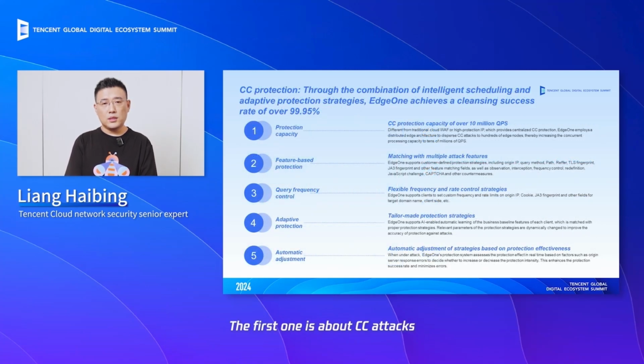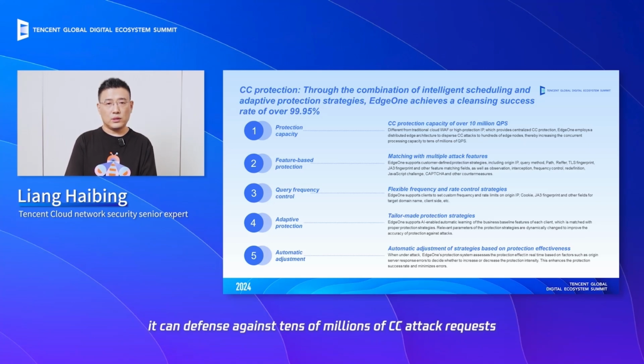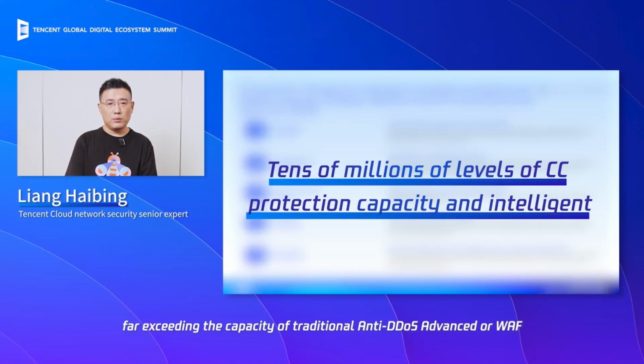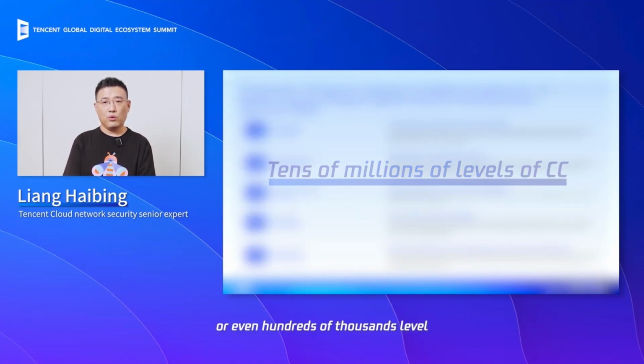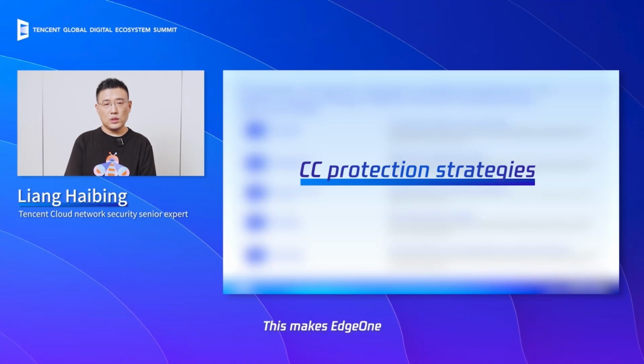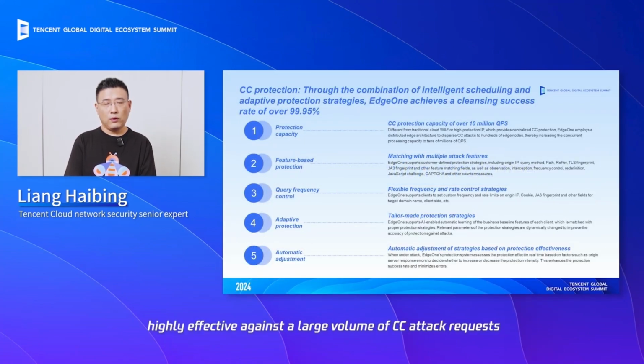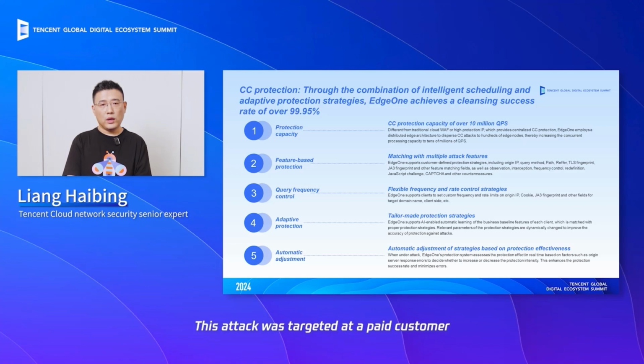The first one is about CC attacks, which incapacitate web servers by overwhelming them with a massive number of HTTP requests in a short period. Therefore, it's essential to have sufficient CC protection capacity. Due to EdgeOne's edge architecture, which is different from products like WAF, it can defend against tens of millions of CC attack requests, far exceeding the capacity of traditional anti-DDoS, advanced, or WAF, which is at the million or even hundreds of thousands level. This makes EdgeOne highly effective against a large volume of CC attack requests. Over the past year, we achieved our highest protection success rate by defending against a CC attack that exceeded 4 million requests. This attack was targeted at a paid customer.